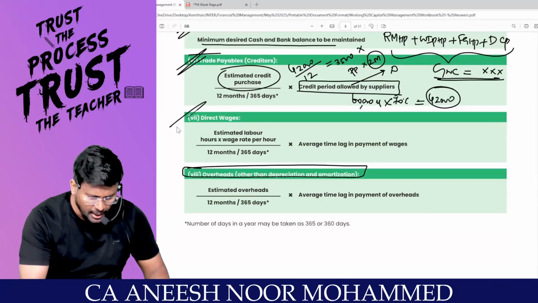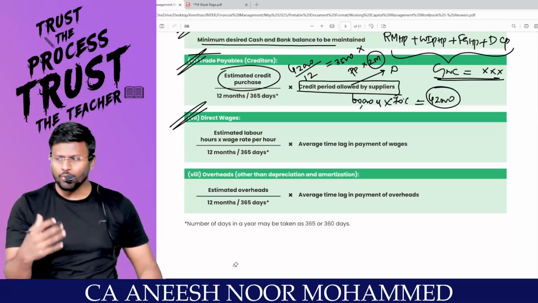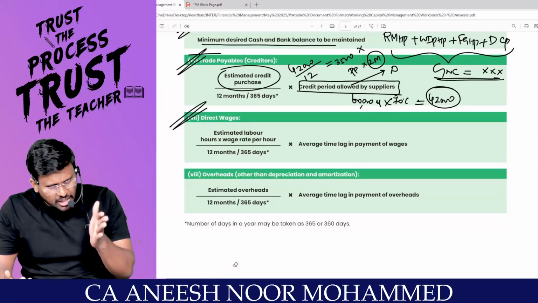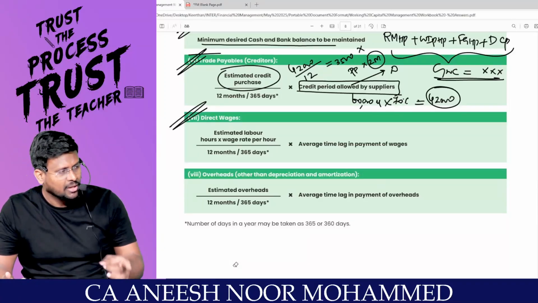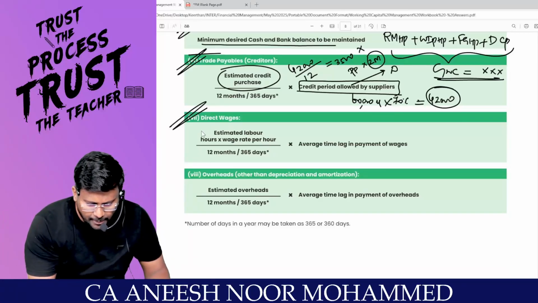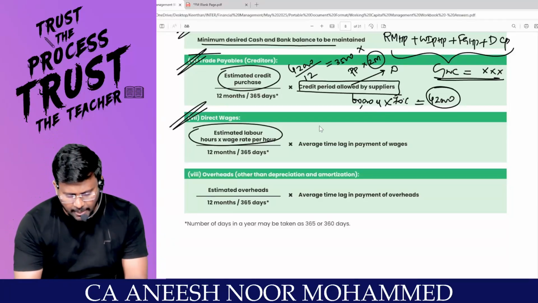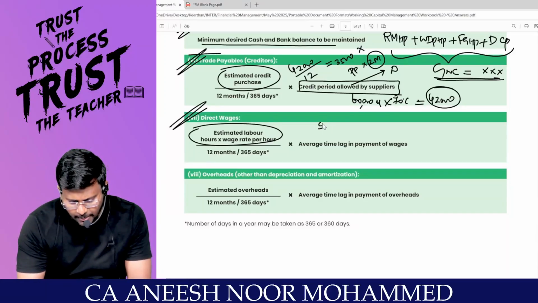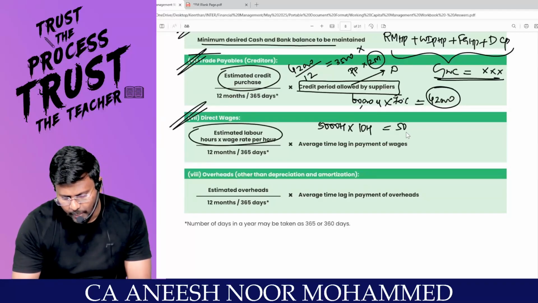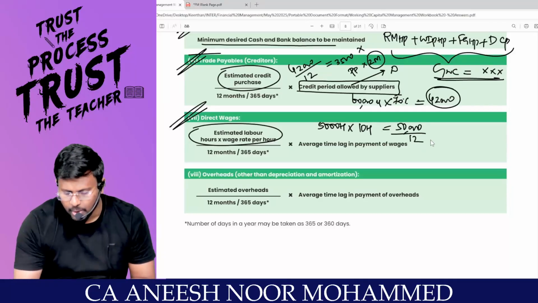Comfortable? Coming to direct wages. That is also a spontaneous working capital. You have to go and ask your employees, sir, don't ask me for wages today; first work, let the month be over, then get the wages. So estimated labor hours, how many hours they are going to work, into wage rate per hour. For example, if they are going to work 5,000 hours, and every hour you pay a wage rate of 10 rupees, then 5,000 into 10 comes to 50,000, divided by 12.